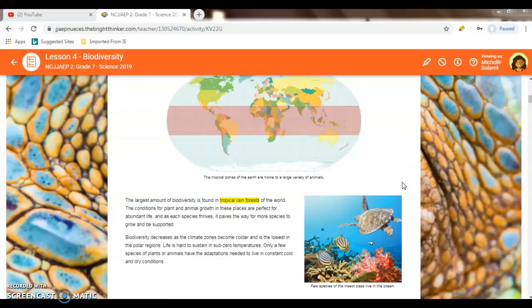The largest amount of biodiversity is found in the tropical rainforests of the world. The conditions for plant and animal growth in these places are perfect for abundant life, and as each species thrives, it paves the way for more species to grow and be supported. Biodiversity decreases as the climate zones become colder and is lowest in the polar regions. Only a few species of plants and animals have the adaptations needed to live in constant cold and dry conditions.